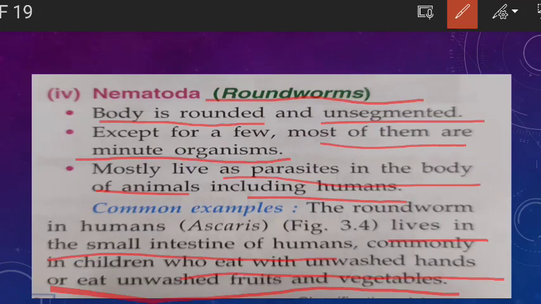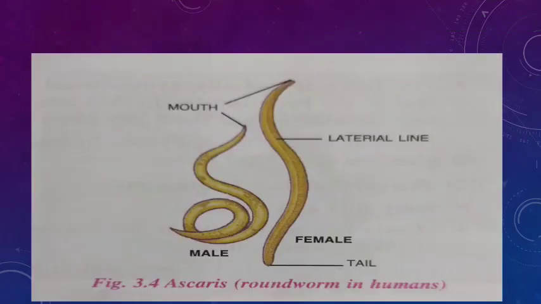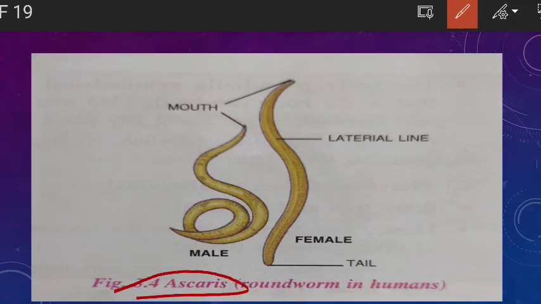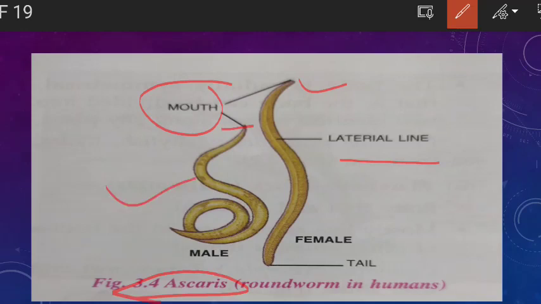Okay, so here you can see the picture of this roundworm. So this is the picture of roundworm that is present in the human intestine. And what is the name of this roundworm? Ascaris. Clear? You can see the mouth. Here this part is what? Mouth. And this one is the lateral line. It's very clear, this lateral line is here. This diagram is of male and this diagram is of female. Okay.